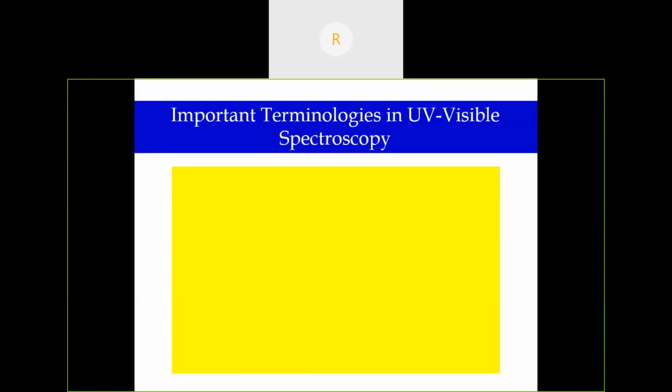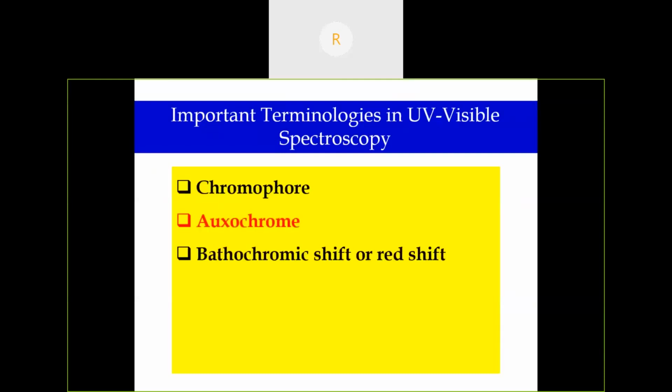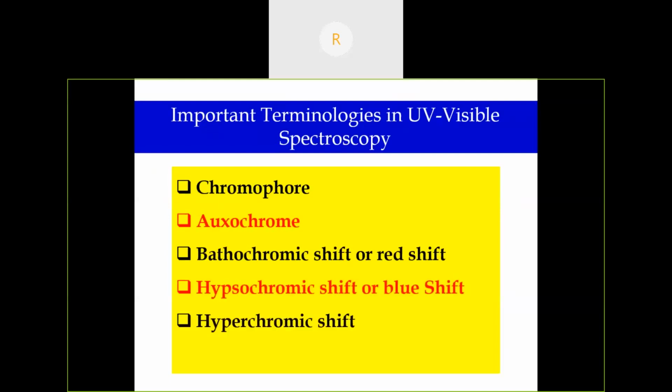Then, important terminologies in UV-visible spectroscopy: chromophore, auxochrome, bathochromic shift or red shift, hypsochromic shift or blue shift, hyperchromic shift, and hypochromic shift. I am going to discuss them one by one.